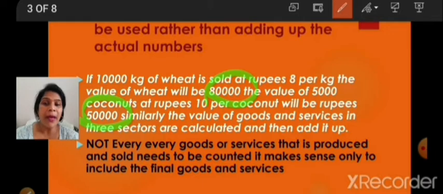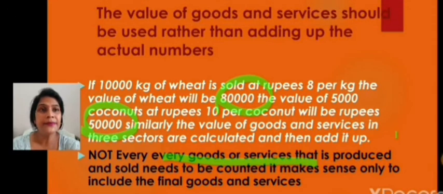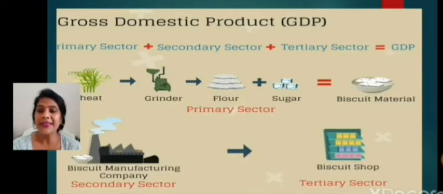We have to take the precaution that every good and service that is produced and sold needs to be counted, and it makes sense only to include the final goods. So whatever is being produced, we will count the final goods and services. For example, a farmer sells wheat flour to a biscuit company at rupees 10 per kg.